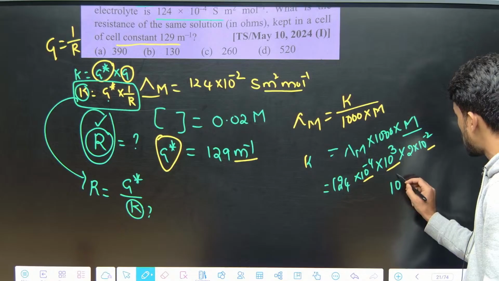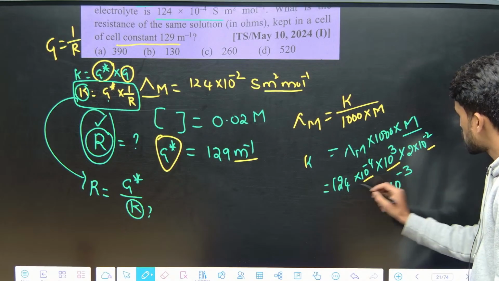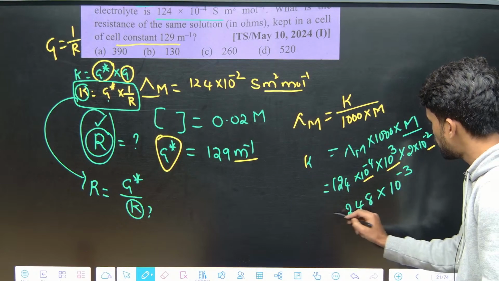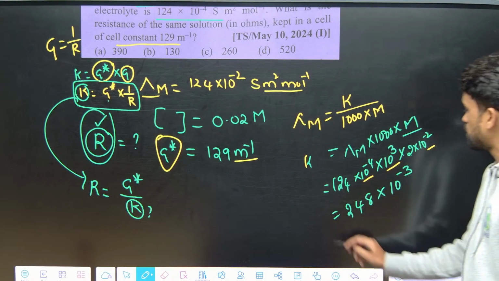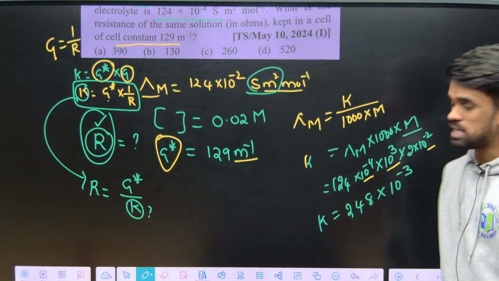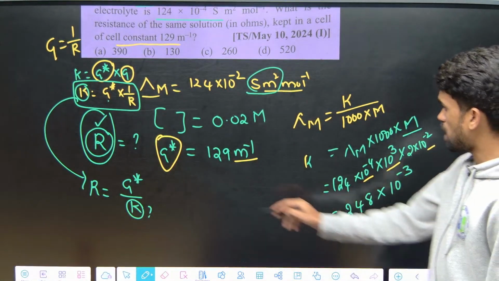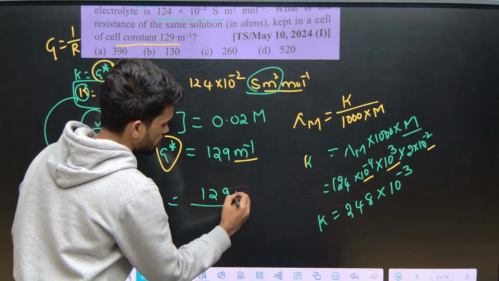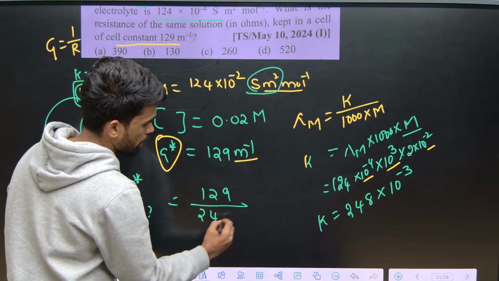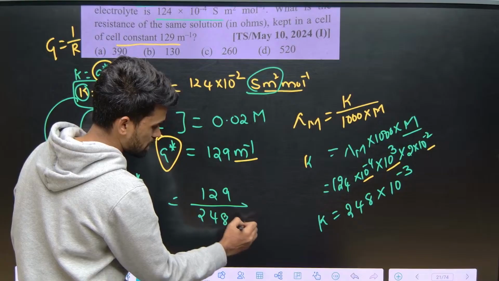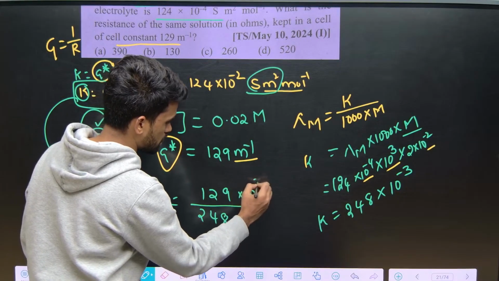So 10 power minus 3 into 124 into 2, that is 248 into 10 power minus 3, will be your K. So you got it in SI units, right? So the K value is 248 into 10 power minus 3, and R is 129 by 248 into 10 power minus 3. Instead of writing 10 power minus 3 in the denominator, you can write 10 power plus 3.